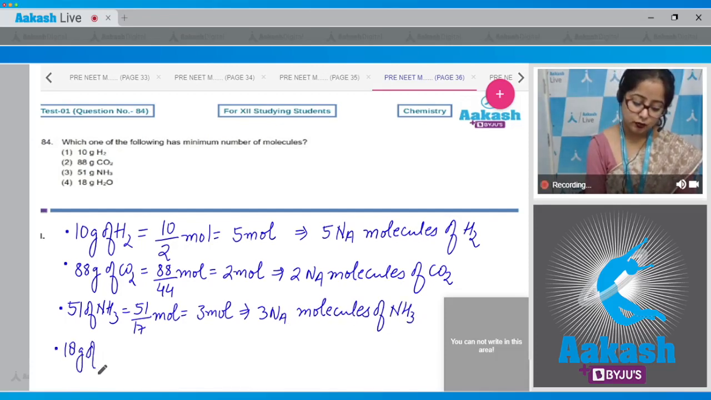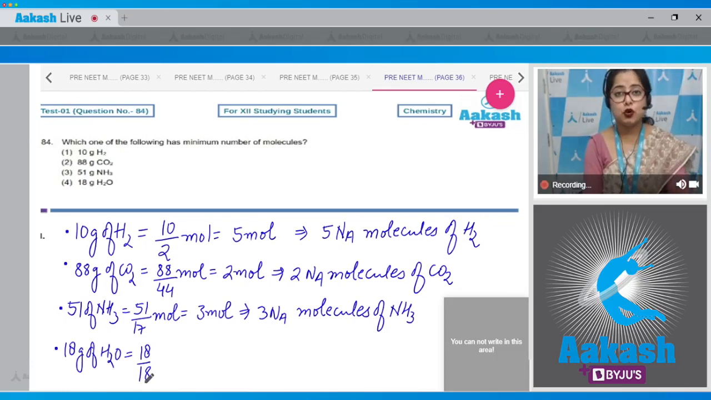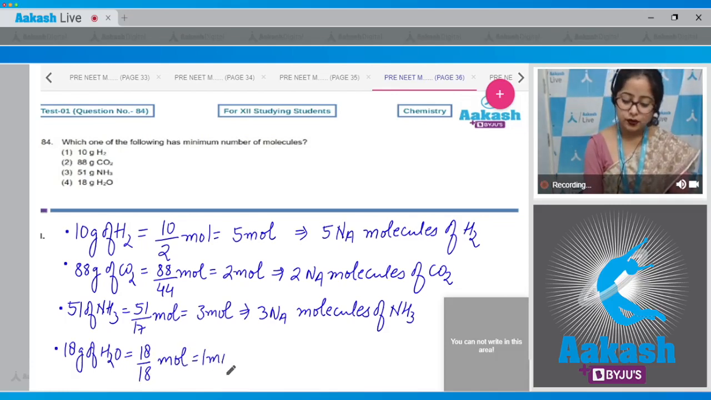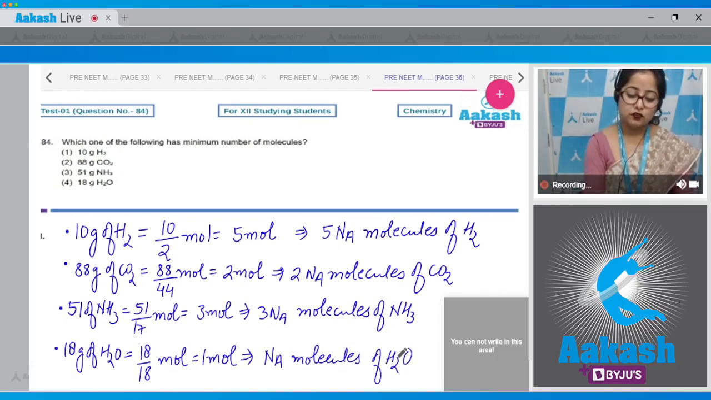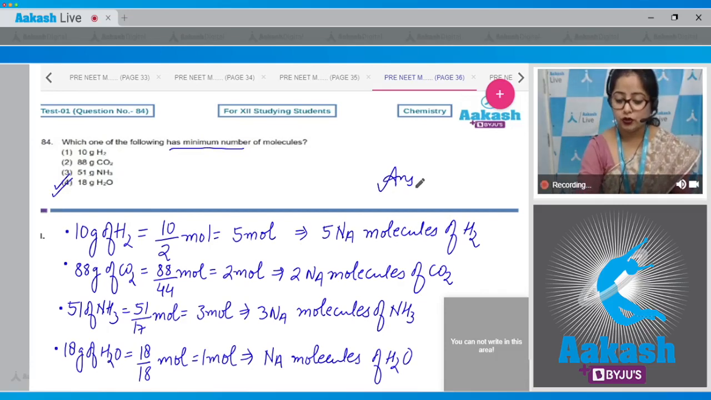So 18 gram of H2O. Let's calculate the number of moles. 18 divided by 18, since the molecular mass of water is 18, so we have 1 mole. It's very clear that the number of molecules will be Na molecules of water. Since in the question we have to find the compound which contains the least number of molecules, that will be option number 4, that is 18 gram of water.